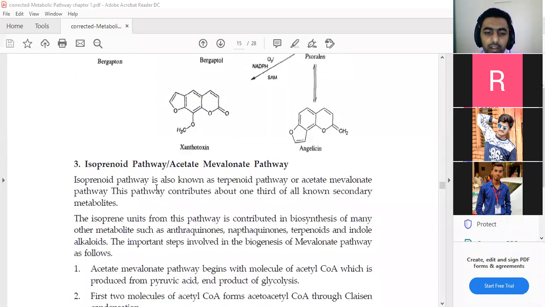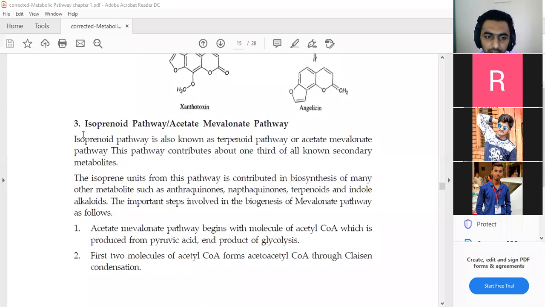Now we see the next biogenesis pathway, that is the isoprenoid pathway, also called the acetate mevalonic acid pathway, and also known as the terpenoid pathway. If in your examination any examiner asks what is the terpenoid biogenesis pathway or acetate mevalonic acid pathway, do not be confused, you can write down the isoprenoid biogenesis pathway.